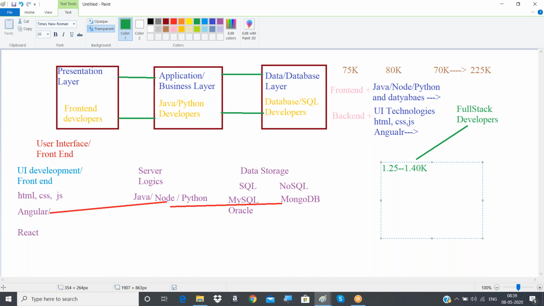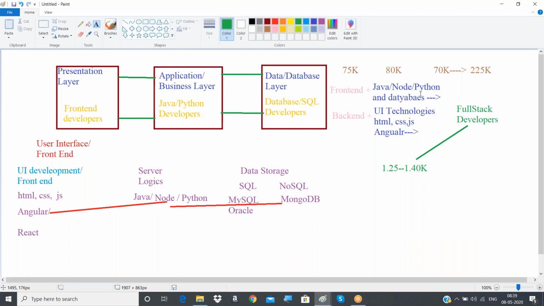So definitely the cost to the company will decrease, and even for the people who are already working as backend developers, if they learn some technologies while working on the same project, they will be earning something more. This is with respect to the commercial part I'm talking about, but other than that, knowledge-wise, this is a very flexible and encouraging approach to learn towards full stack development.